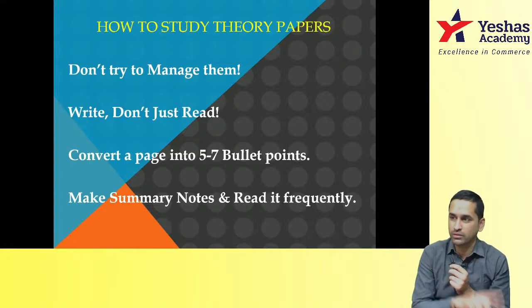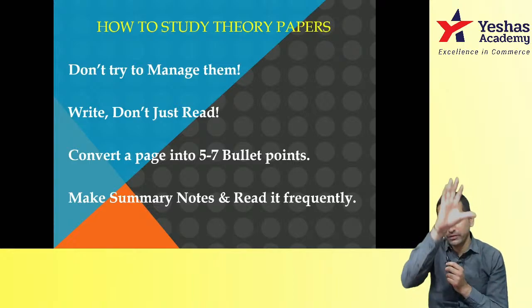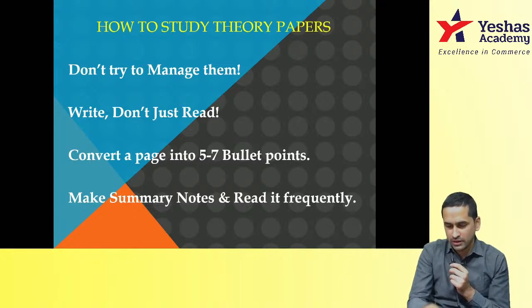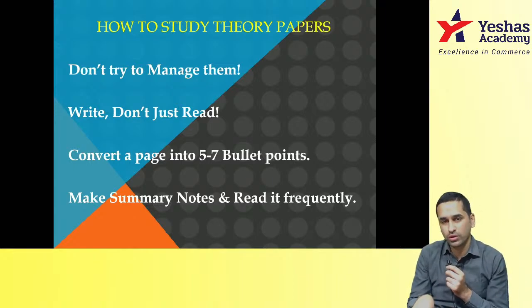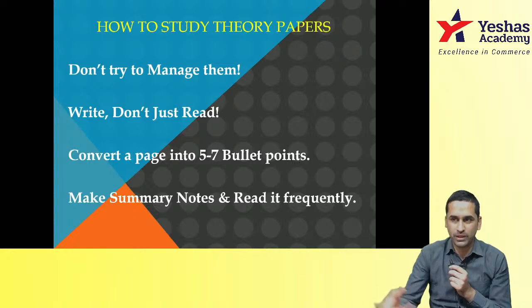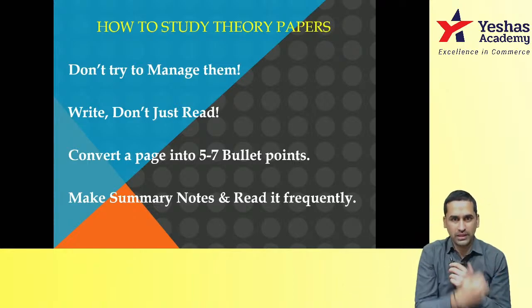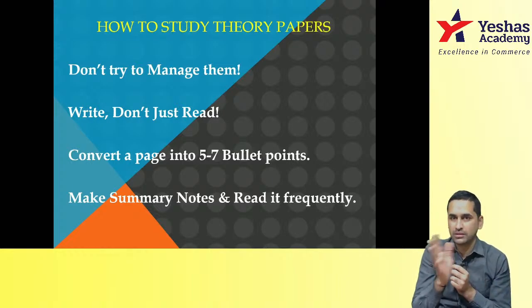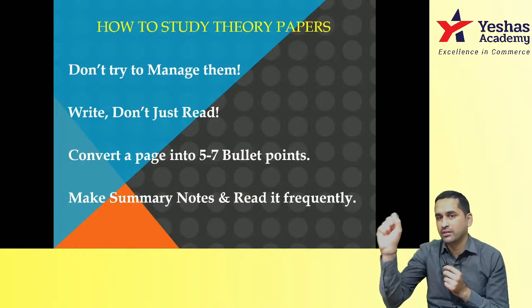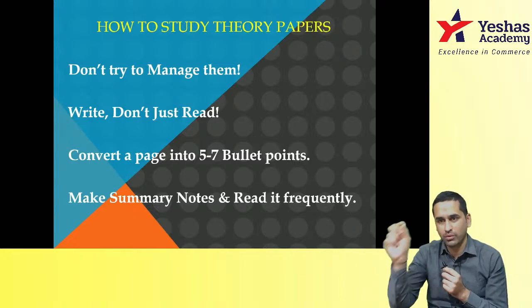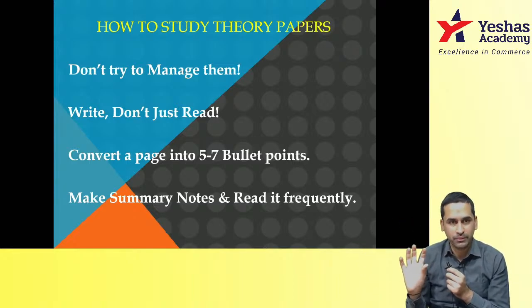This is where doing your own notes will help you. Read the full concept, close the book, write that concept in your own words. Any concept in company law, you can open that section number, there is a story, there is a case law, you read for 5 minutes, close that page, and write what the case law was and what the summary is, or what the section number is and what the summary is.